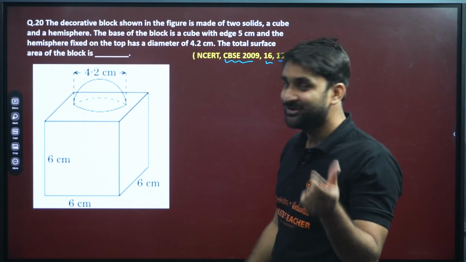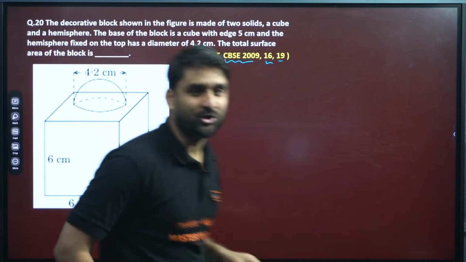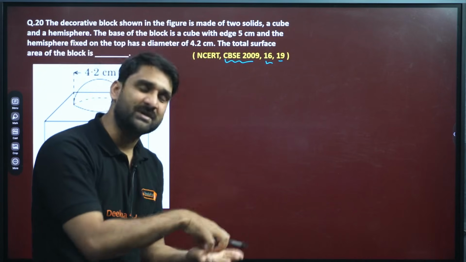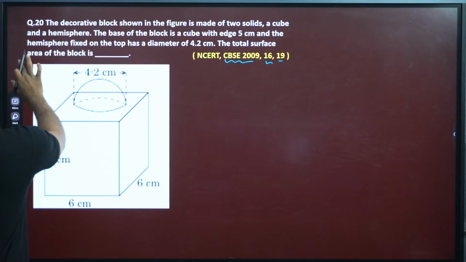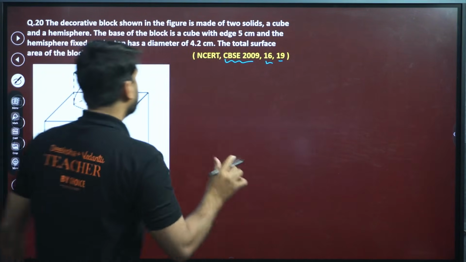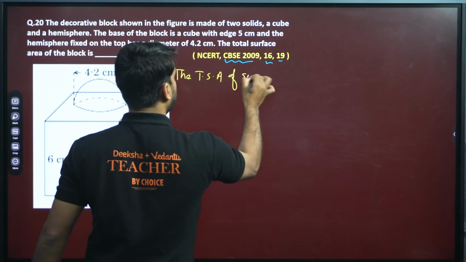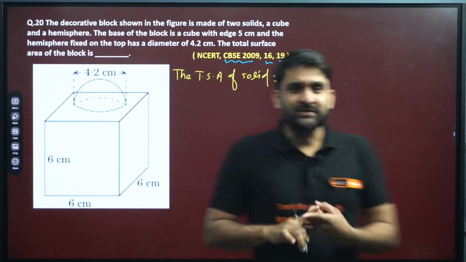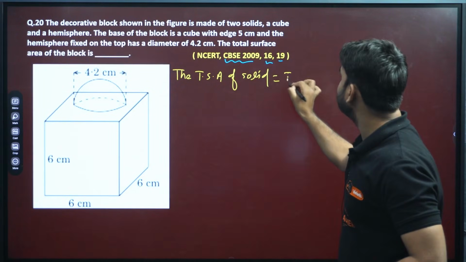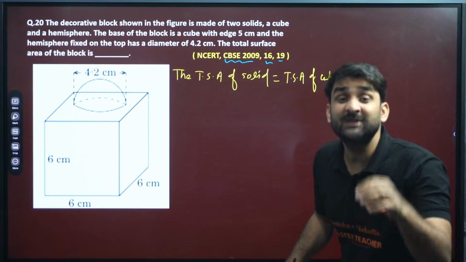I have already given you a short on this. You can go through it on the channel. Same question, I've given you a short trick to find the area of such solids, where something is scooped out or another solid is kept on some other solid. So how can you solve the total surface area of the solid? Listen, my dear. I'm giving you a very short trick. To find the total surface area of the solid, the total surface area of the cube will be included, because the cube is completely there. So total surface area of cube, plus the newly exposed area.